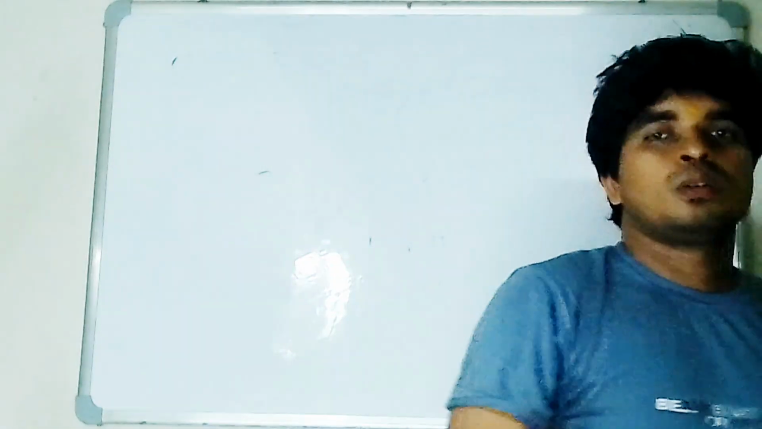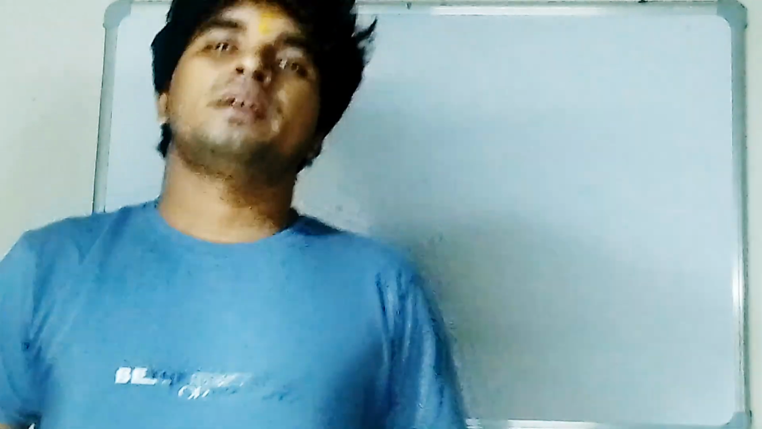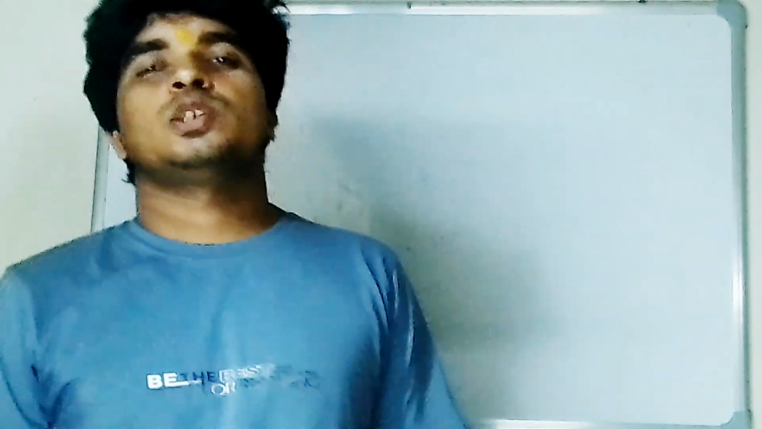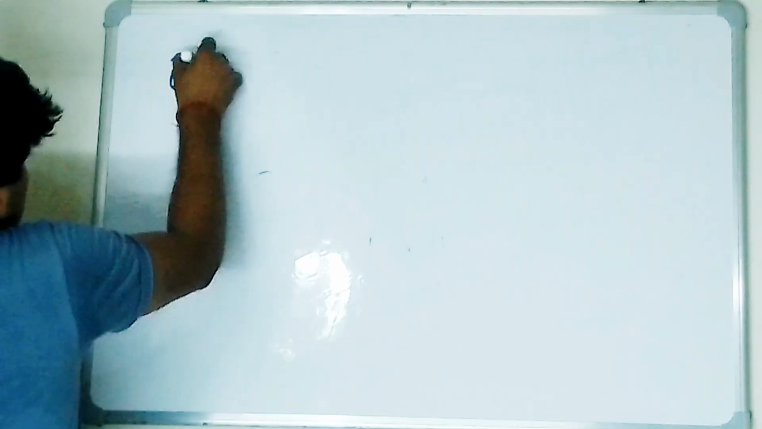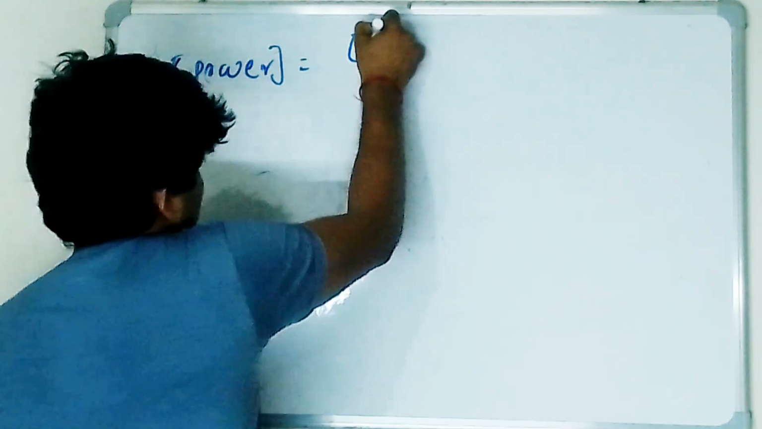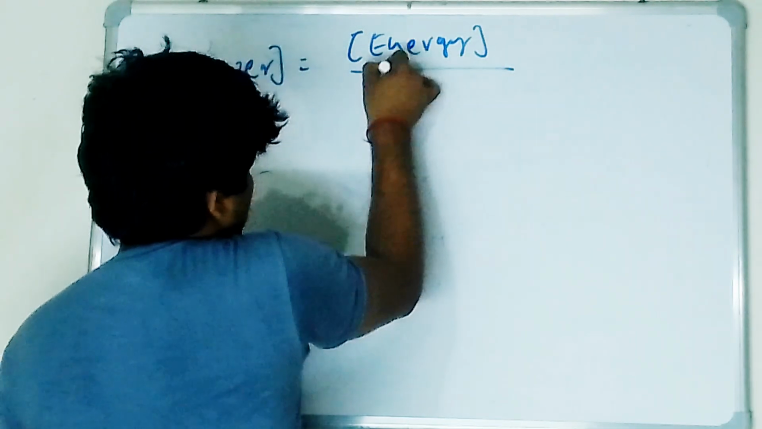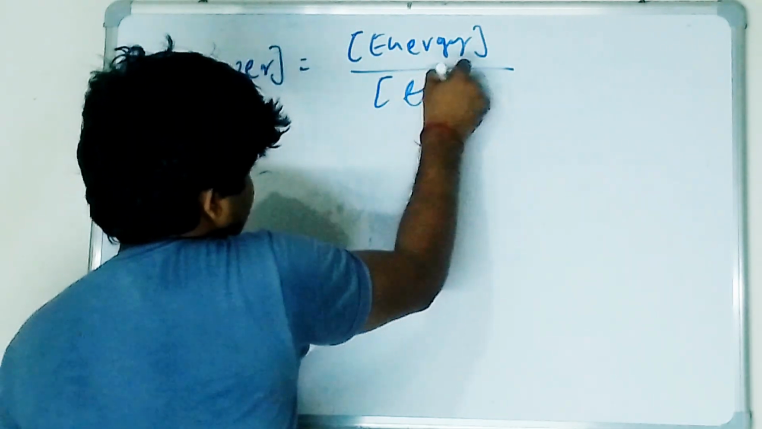So I covered the dimension of energy. If I ask you what is the dimension of power, can anyone explain? The dimension of power is basically the dimension of energy divided by the dimension of time. Am I right, all of you?